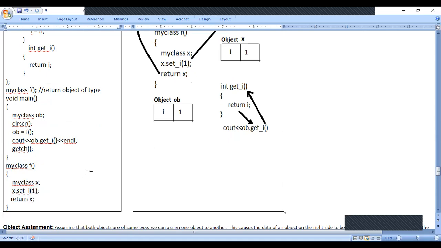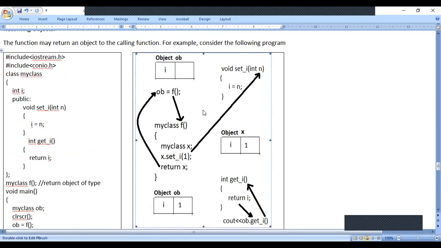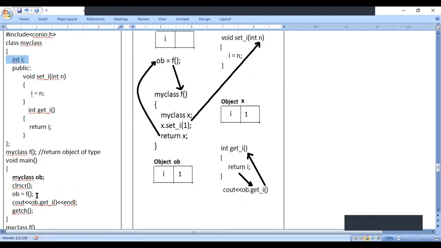Now we will see how it works. Just look at this diagram. You will come to know. See, object OB is created. When the line MyClass OB is executed, object OB is created. For object OB, what is the data member? I is the data member. So that memory we are getting: variable I with respect to object OB. Next, there is a line OB is equal to f.